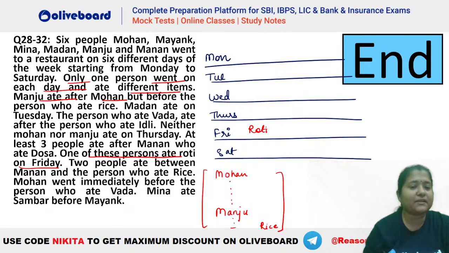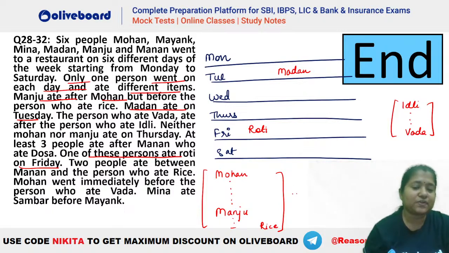उसके बाद देखो, Madan ate on Tuesday. So Madan is there on Tuesday. This is also fixed information. The person who ate vada ate after the person who ate idli, so idli and then we have your vada. Again there can be a gap between the two. After that, what is given? Neither Mohan nor Manju ate on Thursday. So Mohan and Manju cannot be on Thursday.